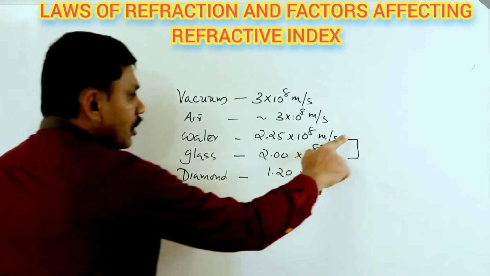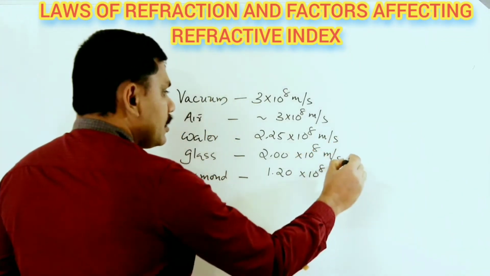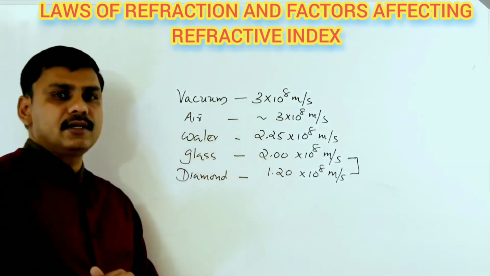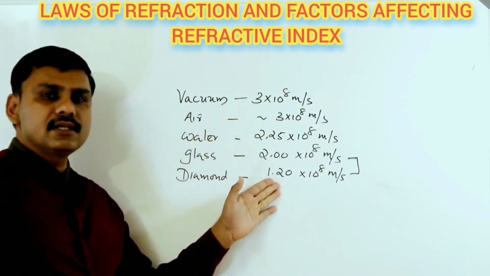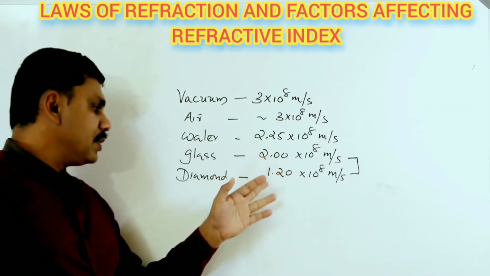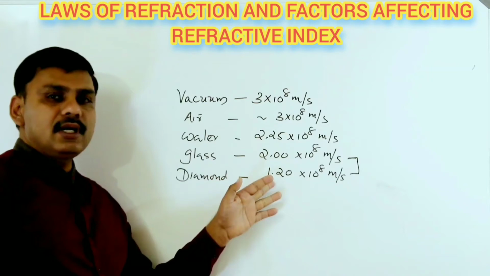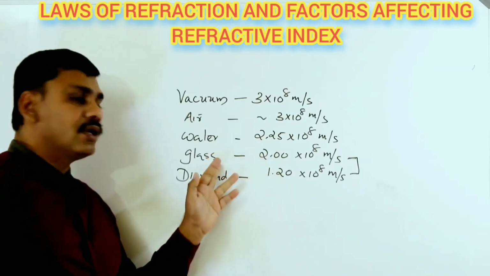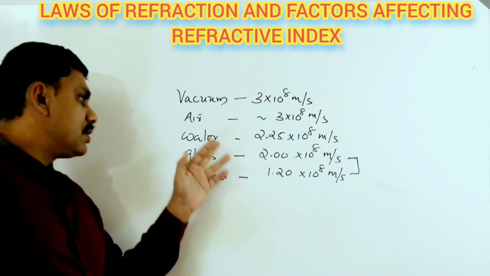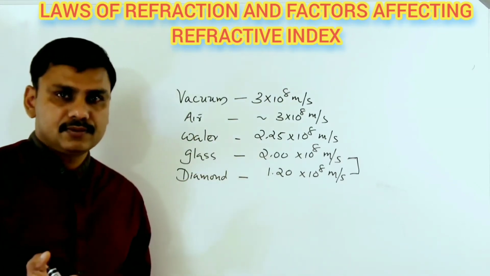Then if you consider glass and diamond, which is optically denser and which is optically rarer? Diamond is optically denser and glass is optically rarer, because the speed of light in diamond is less compared with the speed of light in glass. So you can't say water is always optically denser.